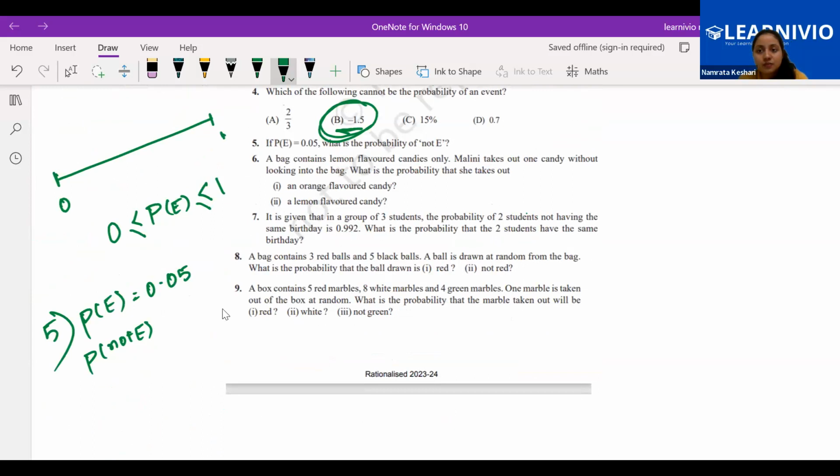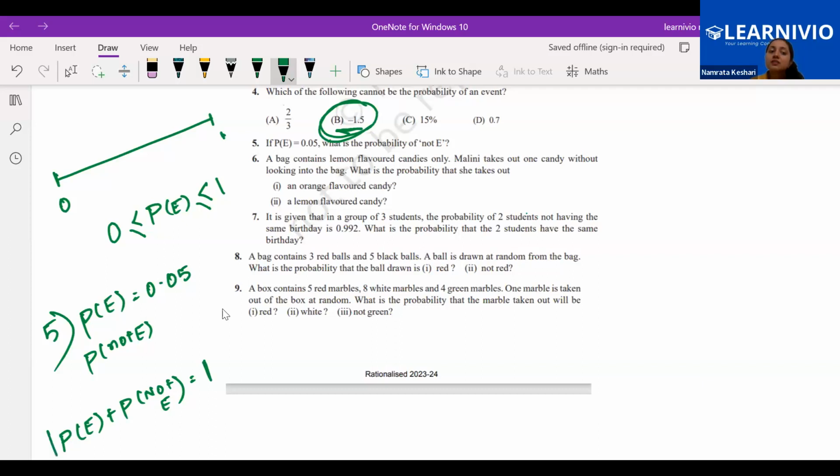Is equal to, anyone? Ma'am, can you repeat the question? Is there any formula? Probability of E plus probability of not E is equal to what? Is equal to 1.